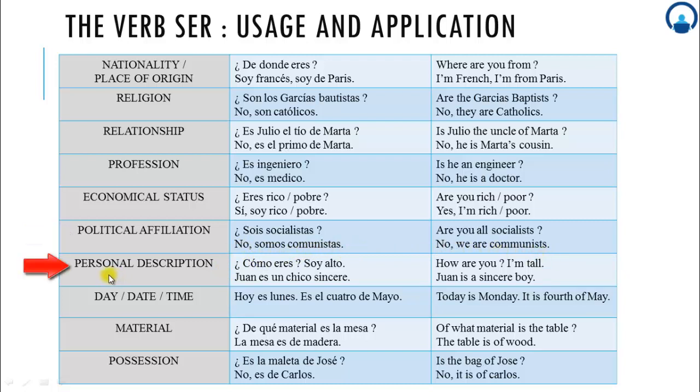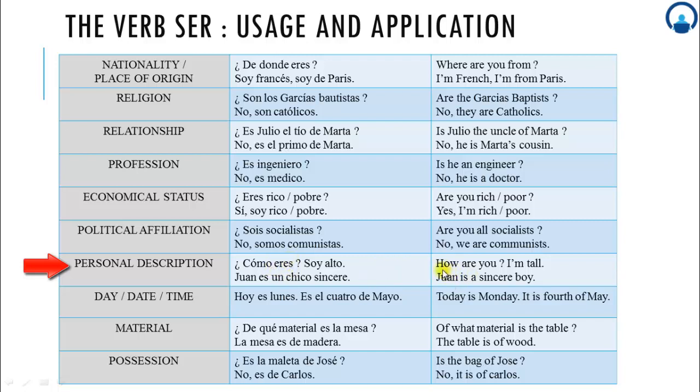Personal description. ¿Cómo eres? Soy alto. How are you? I am tall. Over here, ¿cómo eres? This is not the question for asking about your health or about your status. If it is asking you ¿Cómo eres?, you don't have to answer that I am fine.